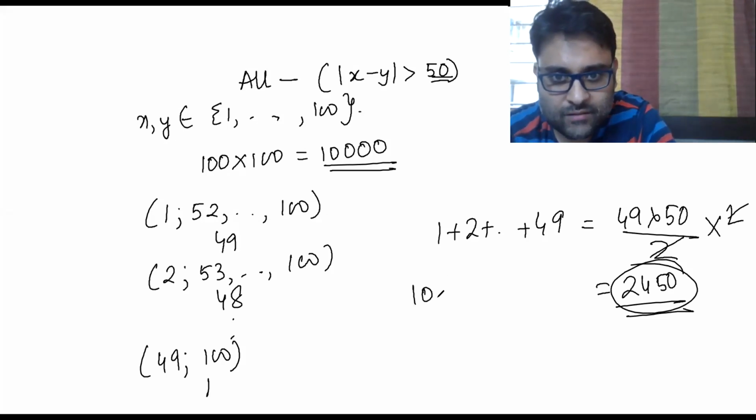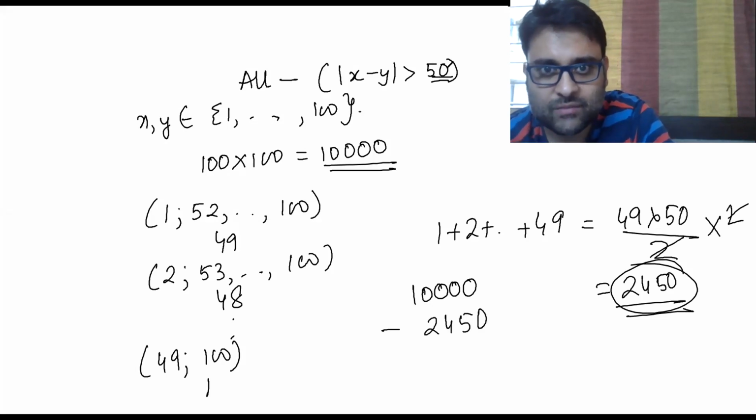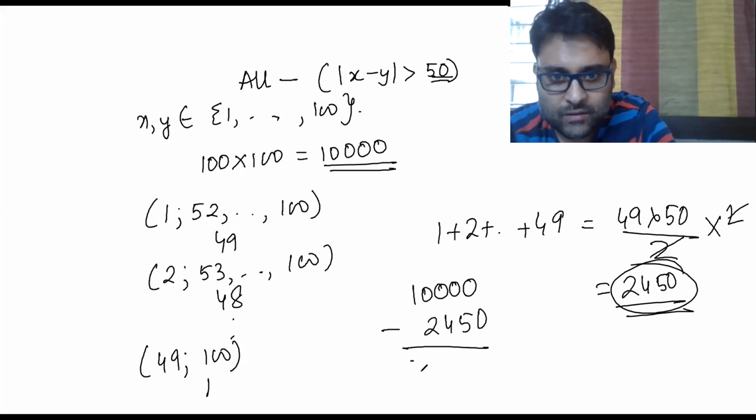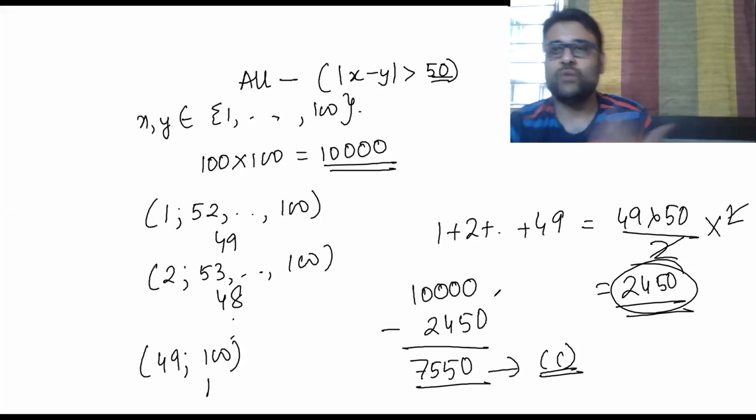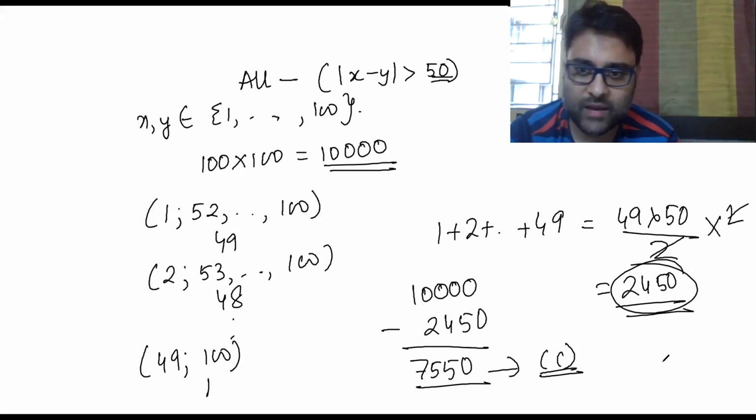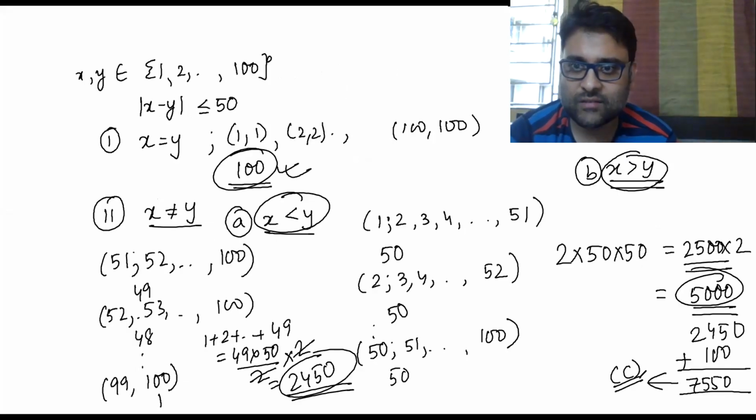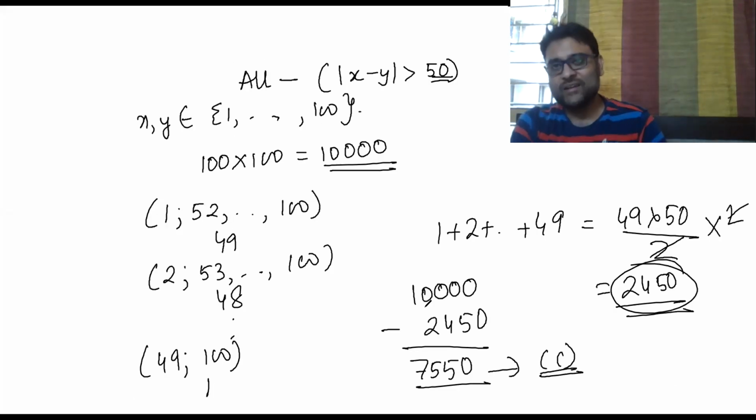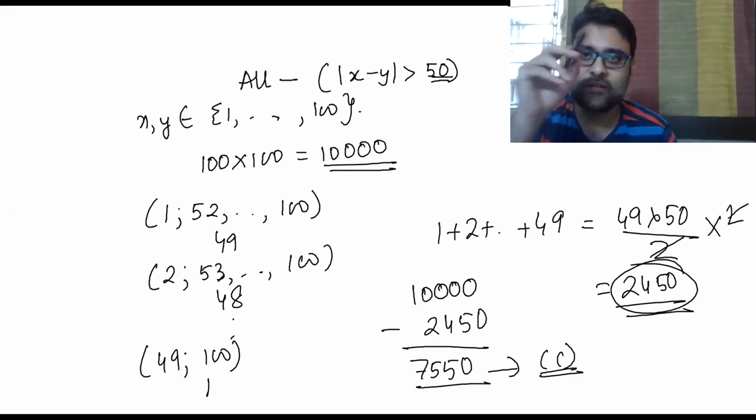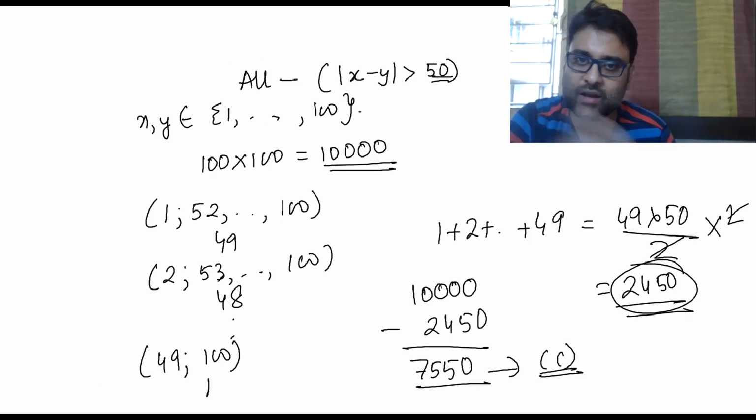So total cases minus 2450, all the cases where mod x minus y is greater than 50, gives 7550. Same answer. So you can do it in any way. You can do it in the first method where you find out all the cases, or in this method where I take all the cases minus the cases where mod x minus y is greater than 50. So you can consider either of the two methods.